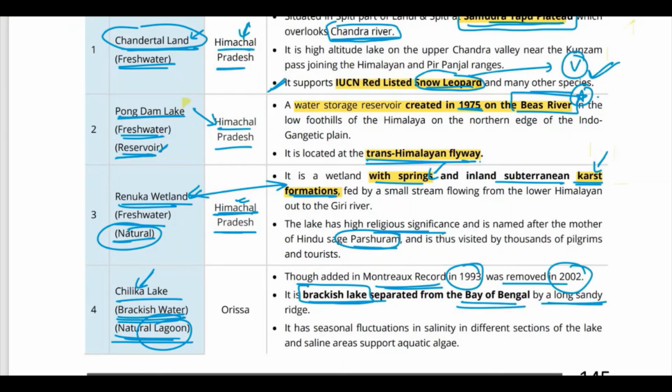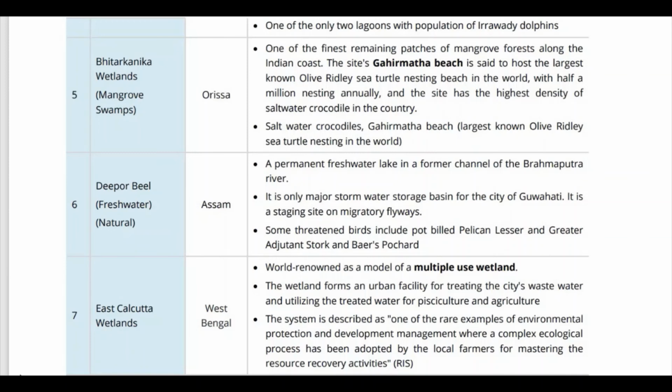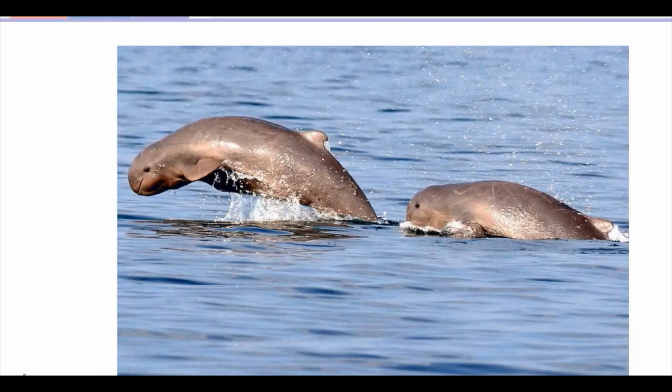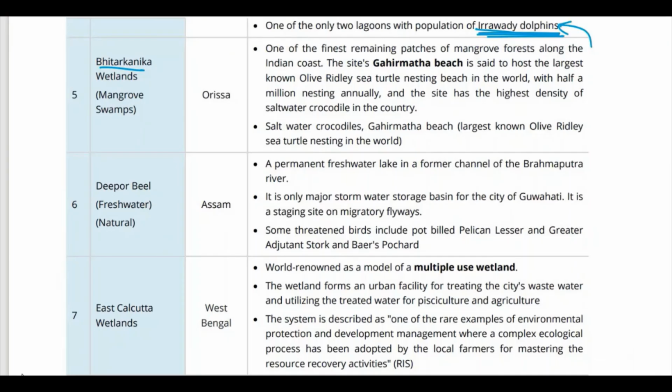Chilika Lake has seasonal fluctuations of salinity. One very, very important fact about this is that it is one of the only 2 lagoons with a population of Irrawaddy dolphins. So these are Irrawaddy dolphins, and Chilika Lake contains these.